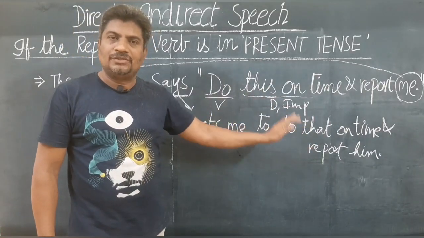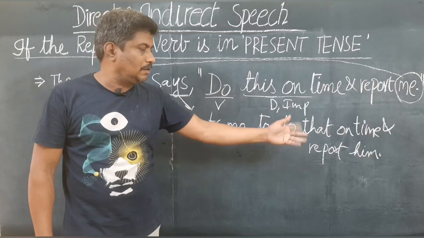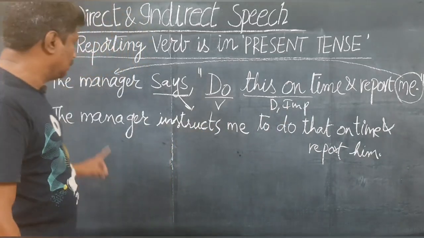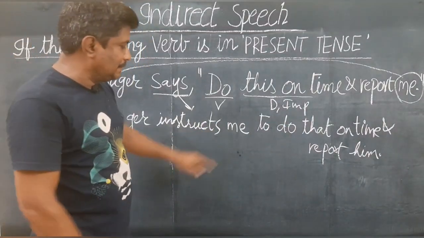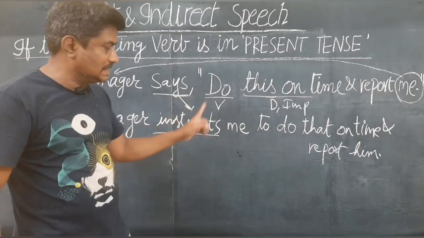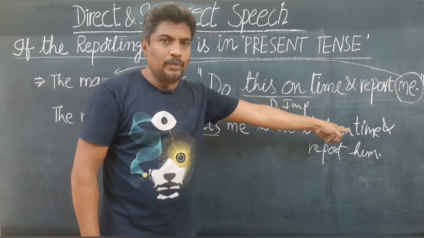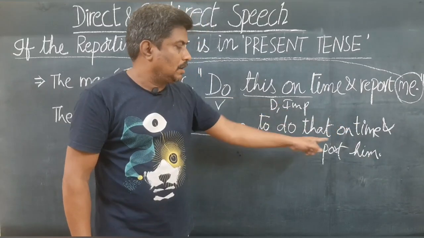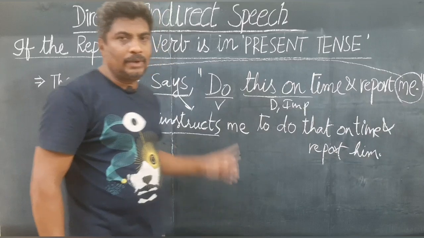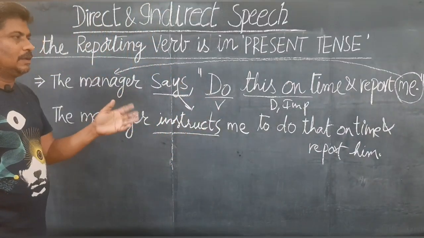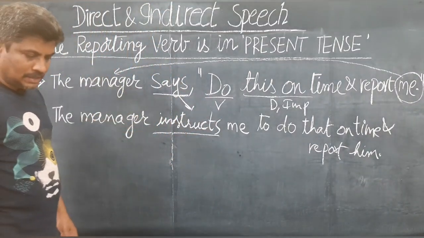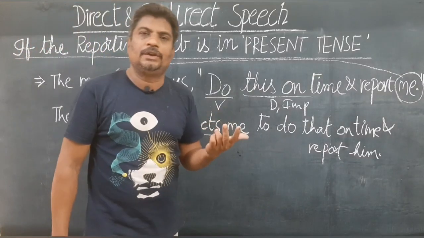If you take the manager to be female, you can write her. That doesn't matter. The manager instructs me. This is very important. The manager instructs me to do that on time, and you can write the word "there" and report him. Likewise, the reporting verb and the changes in the dialogue take place in SR2, S-no interrogative, WH interrogative, and imperative sentences.